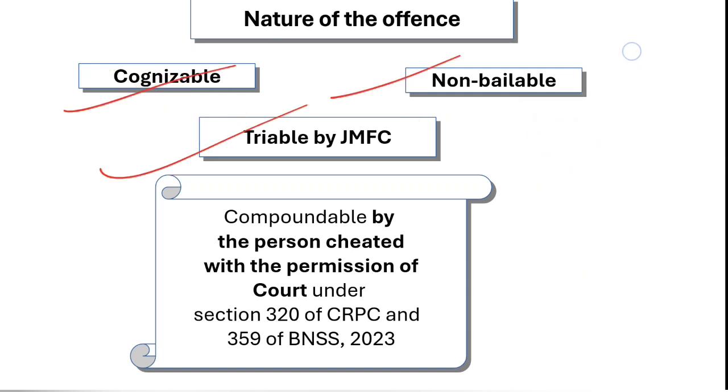Also it is triable by JMFC and compoundable by the person cheated with permission of the court. Under section 320 of CrPC there was a provision for composition, but now section 359 of BNSS, Bharatiya Nagarik Suraksha Sanhita, provides for the compounding of cheating, but with the permission of the court.